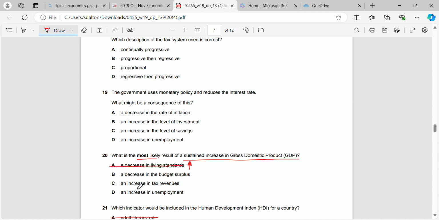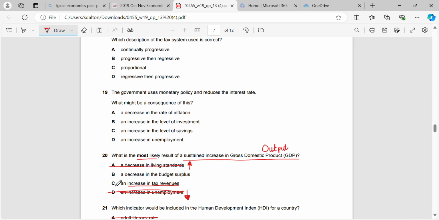We may have an increase in tax revenues because as real GDP continues to increase, we may have more people working, more income, therefore more tax. We definitely won't have an increase in unemployment. We should have a decrease in unemployment as more people get jobs because our output is rising. Remember that real GDP here is our level of output. So it's saying that our output is going up. If we're producing more, then we need more people to fill the jobs, which means our unemployment will go down.